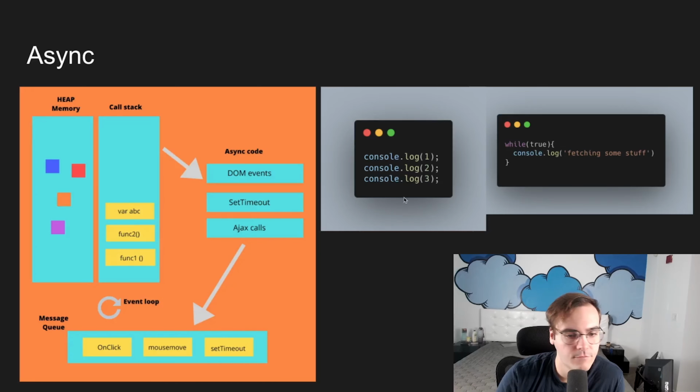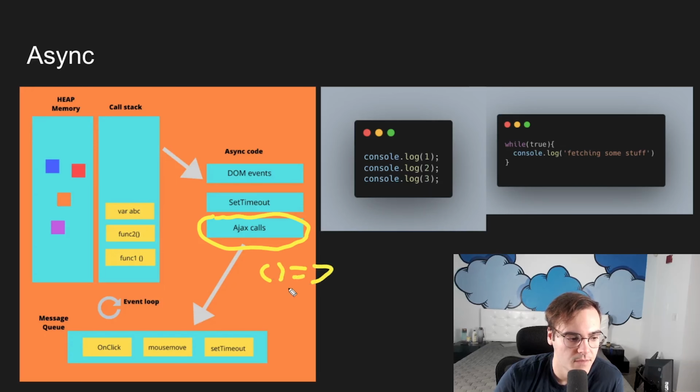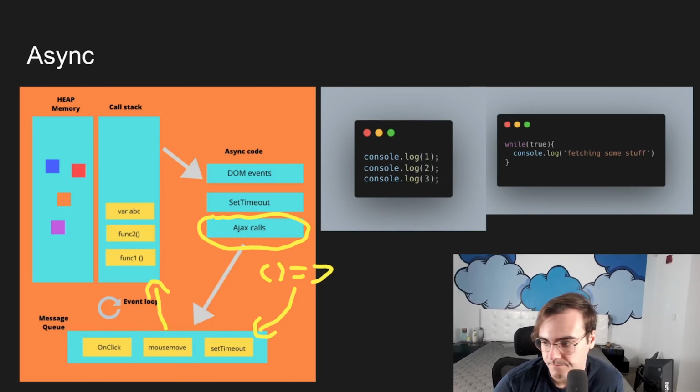So we would have some AJAX call, we would call it, and then we would give that AJAX call some function. Maybe that function is this, mouse move or whatever. And then once that AJAX call is done, the AJAX call itself would put it in the event loop for us, which when the call stack is clear would then get run. And then we can do stuff with our data. That's great. Hopefully you understand it from a high level, but let's look at an implementation.